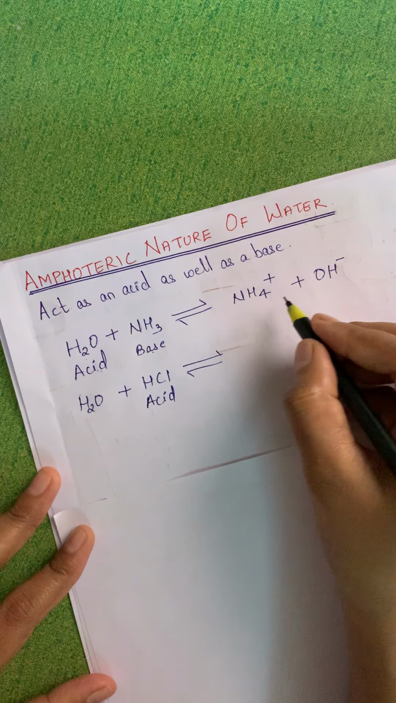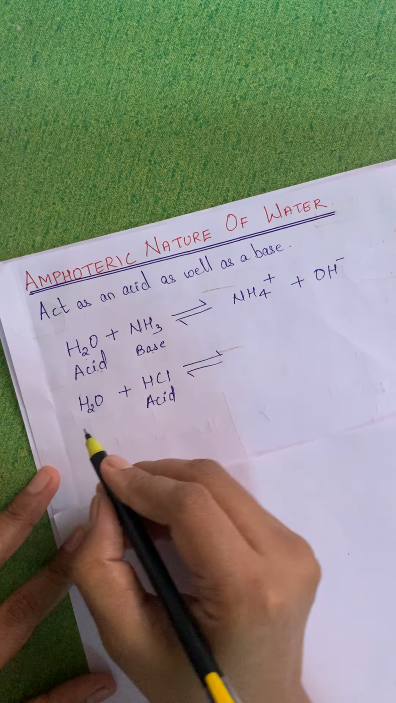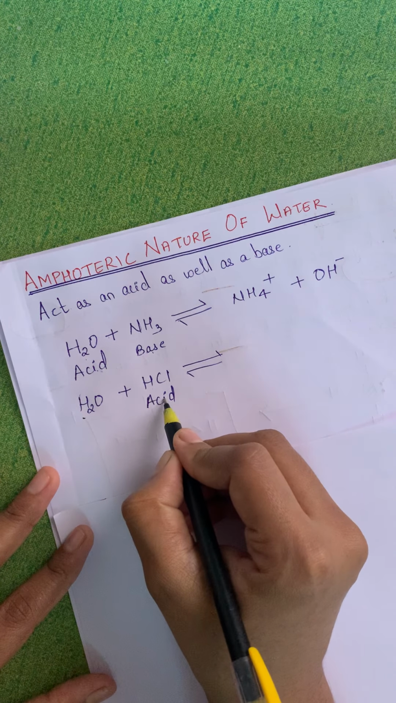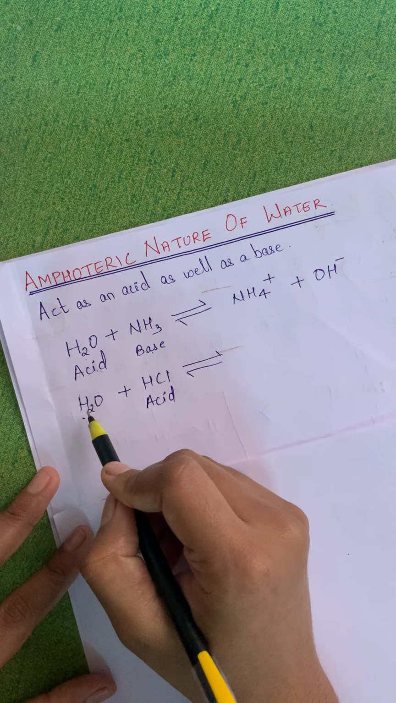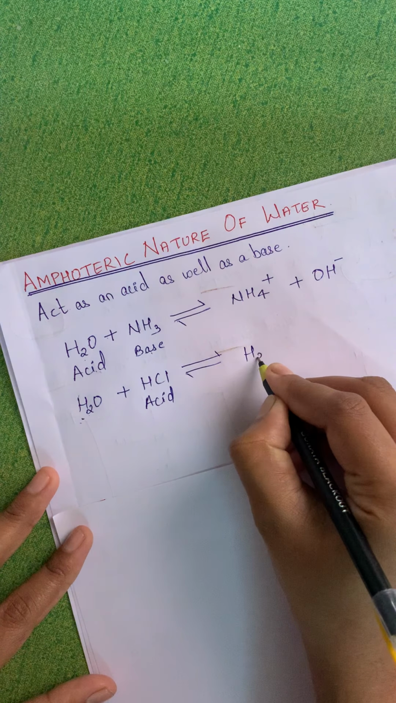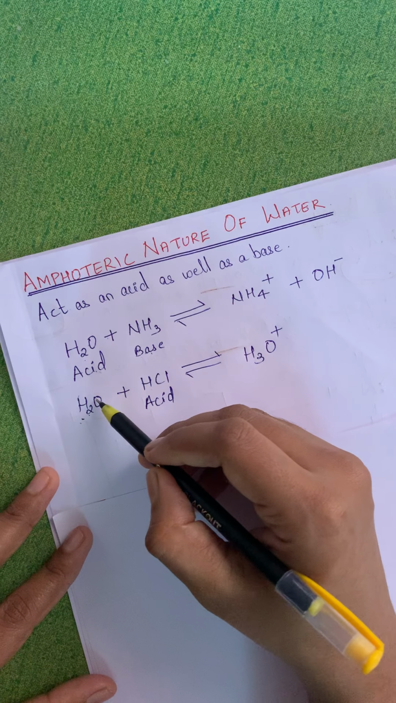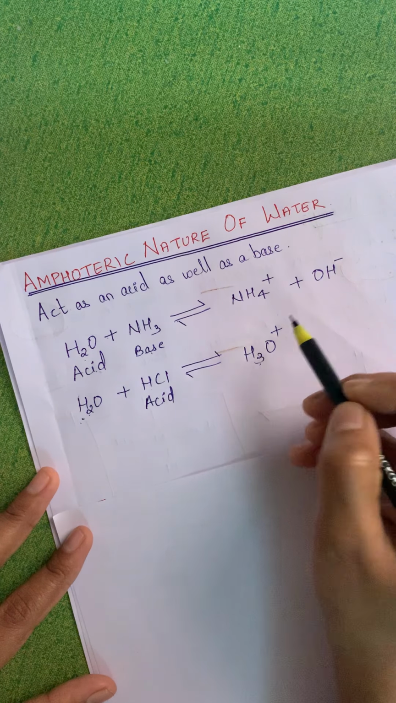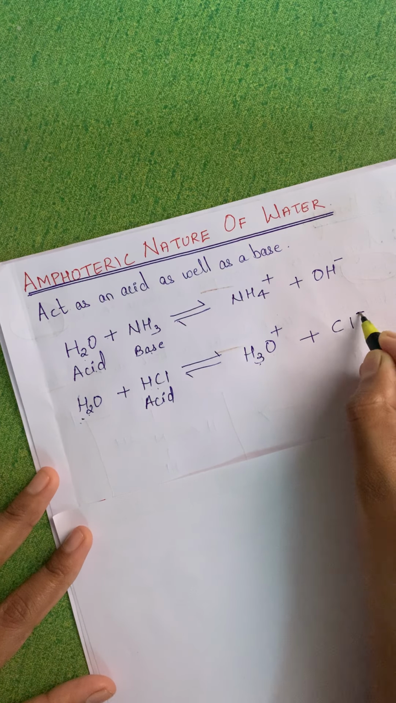And over here, HCl with H2O. Now here HCl is an acid. The acid will donate its proton to the water. So as a result, it will become H3O plus. H2O plus one H plus is H3O plus. Plus what will remain over here? Here it is Cl minus.